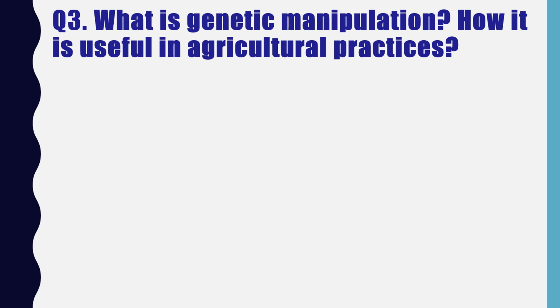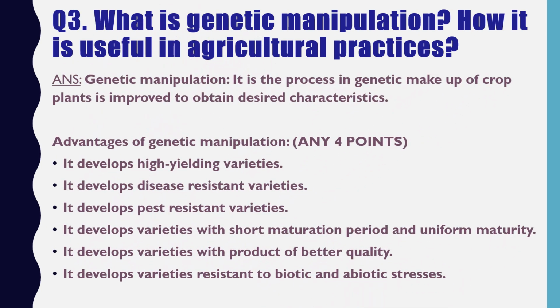So this is a 5 marks question, so obviously you have to give the definition first, which carries 1 mark, and the second part carries 4 marks. So at least you have to write 4 advantages of genetic manipulation in agricultural practices. So all of you know that genetic manipulation is the process in which the genetic makeup of crop plants is improved to obtain desired characteristics. So it is known as genetic manipulation.